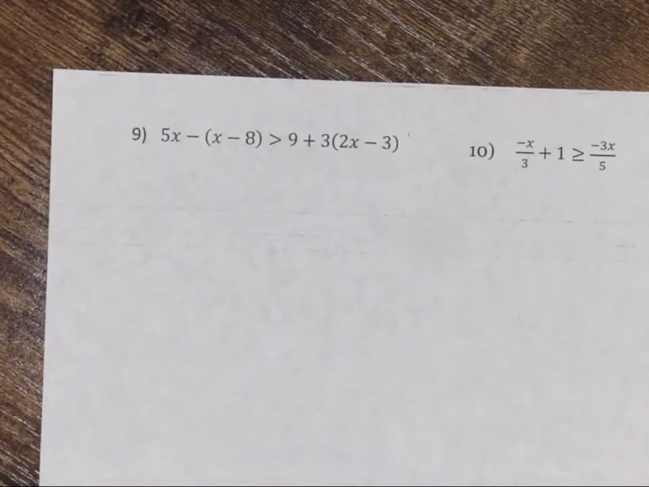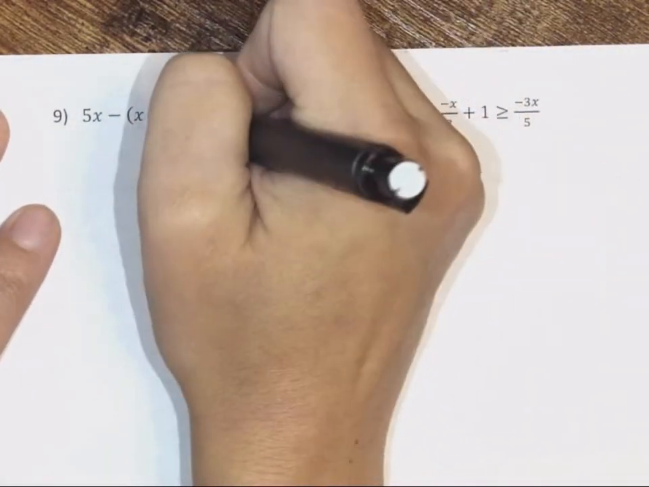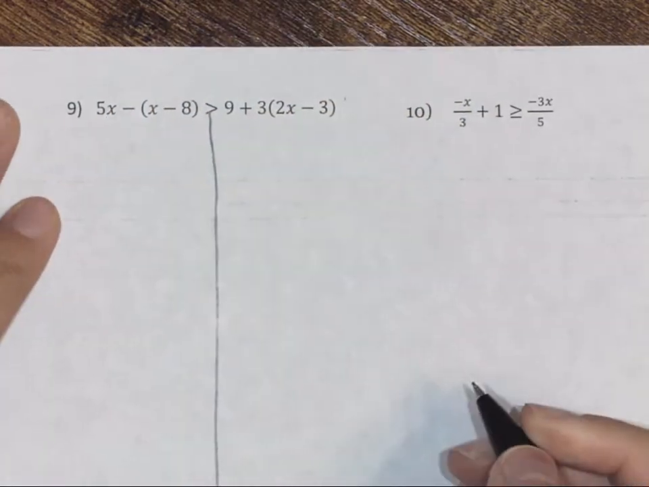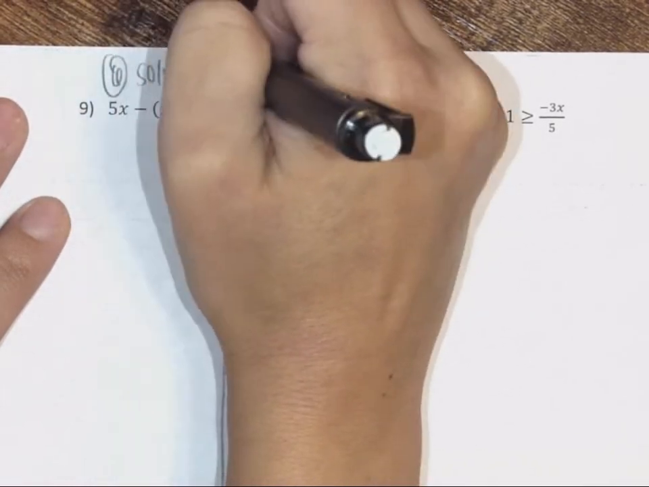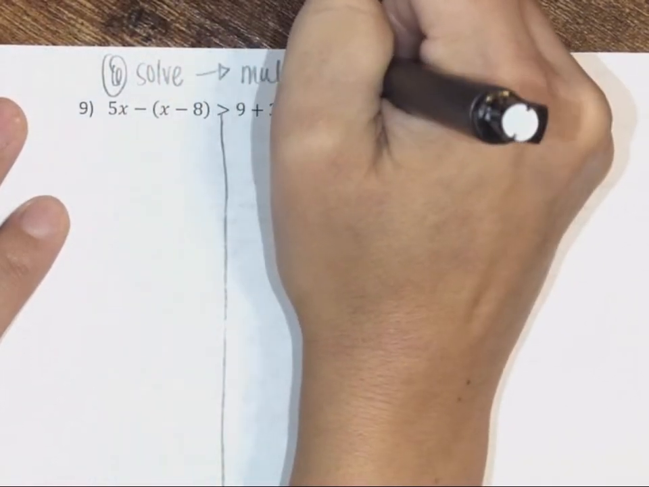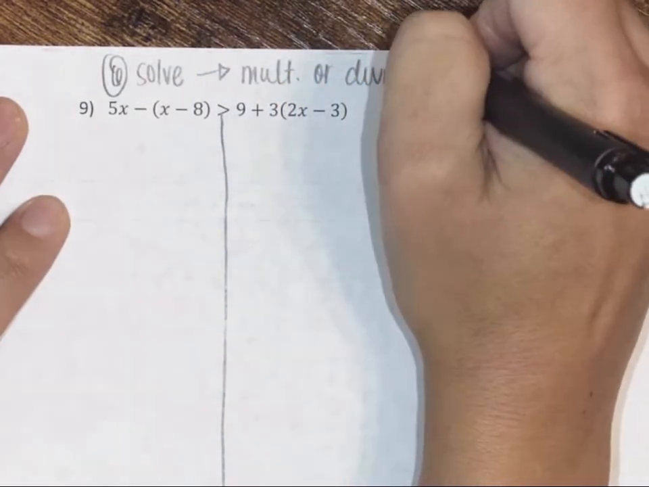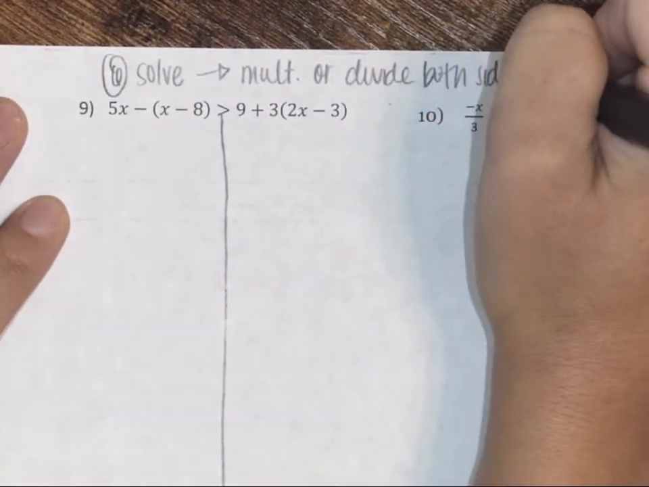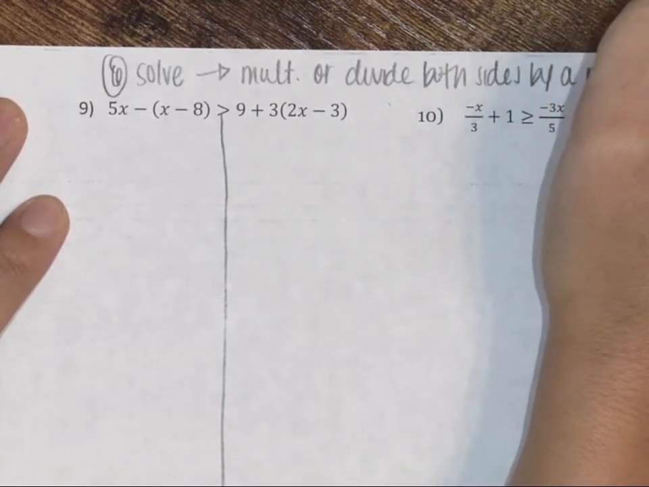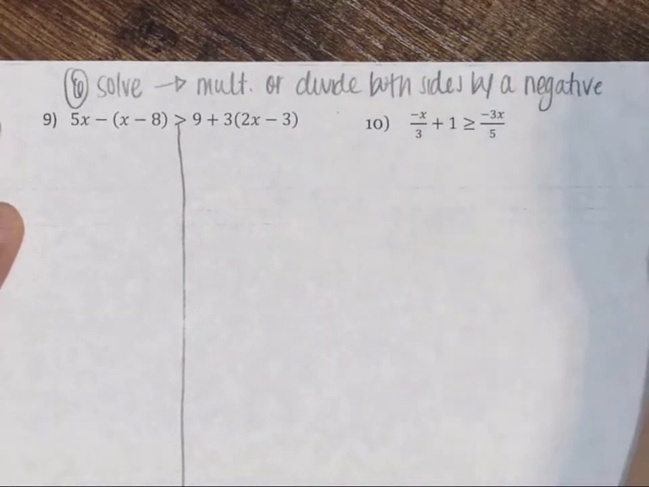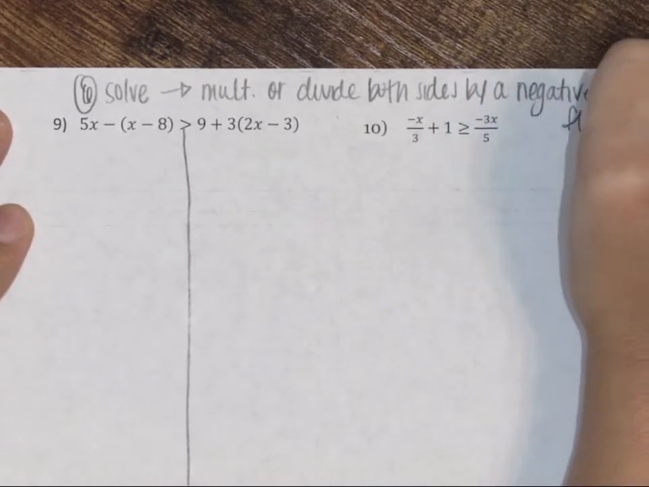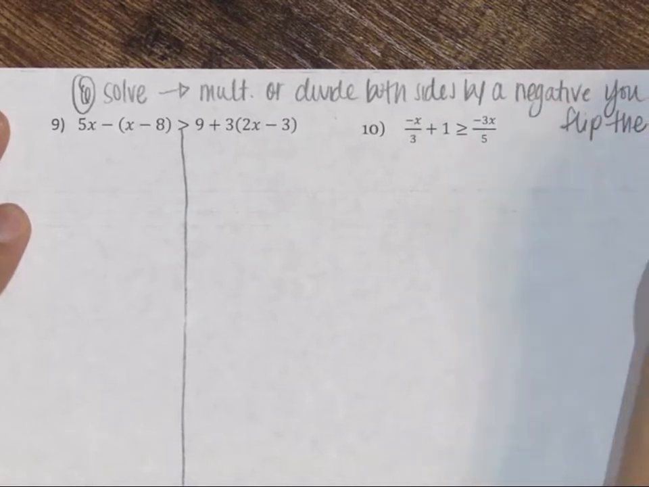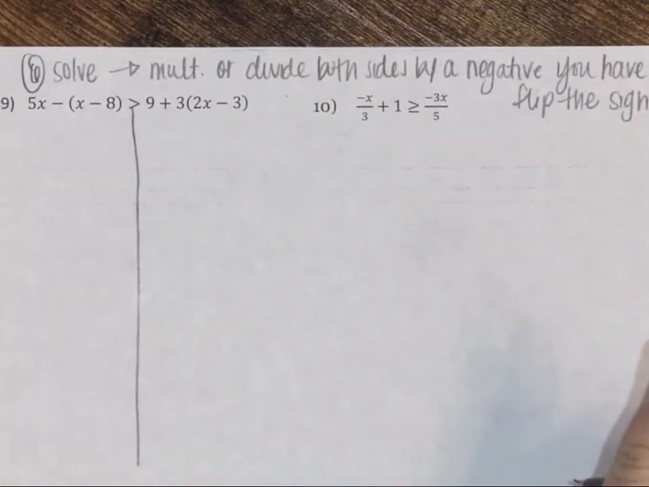Number 9, we first need to distribute. These are our rules for our inequalities, which have the exact same steps, except on step 6, when you solve, if you multiply or divide both sides by a negative, you have to flip the sign. So do not forget to do that on these questions.